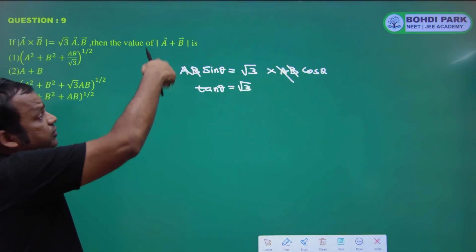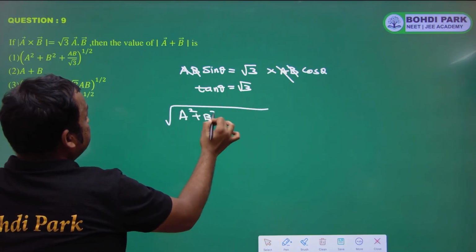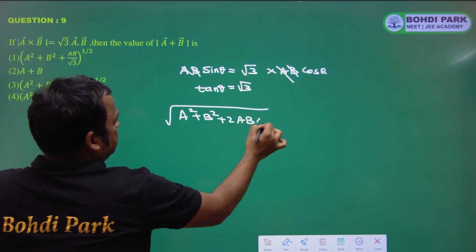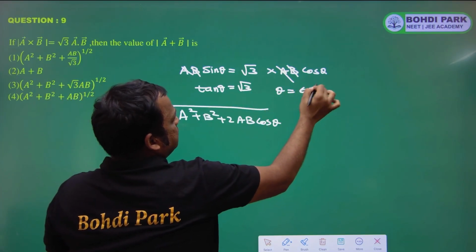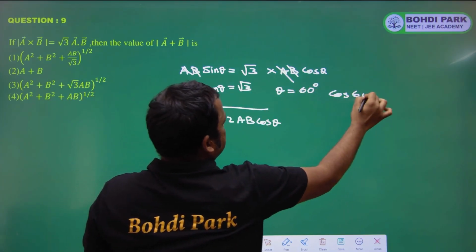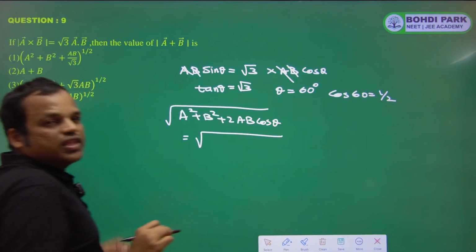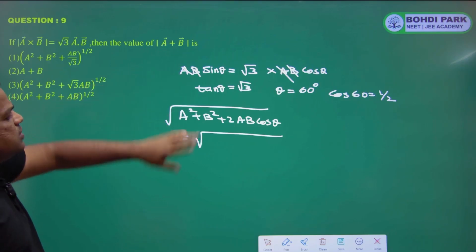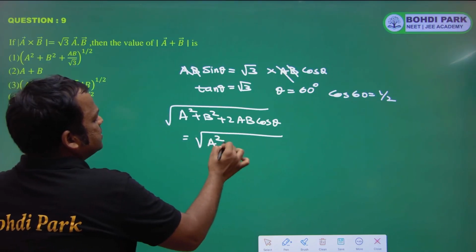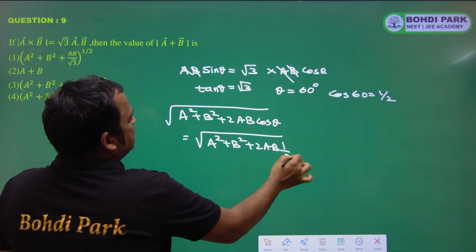So that is square root of a square plus b square plus 2ab cos theta. Now tan theta is root 3, so theta is 60 degree, so cos 60 is 1 by 2. So the magnitude is square root of a square plus b square plus 2ab into 1 by 2.